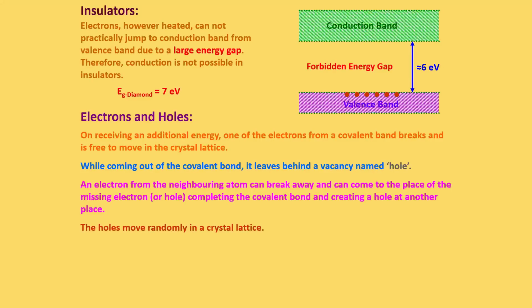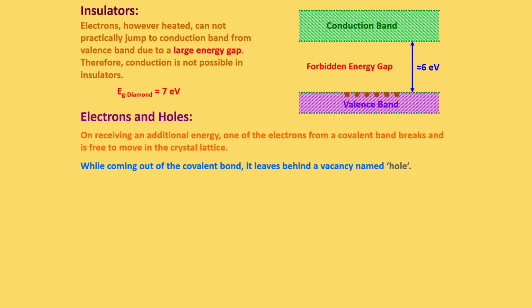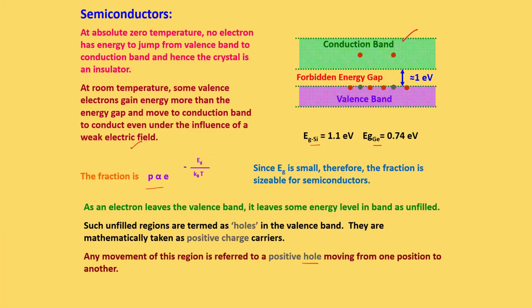Now we are going to study what types of semiconductors there are. Before that, if you want, you can draw the diagram of the insulator. I'm just keeping the screen for 1 minute. Now I'm showing the energy diagram of a semiconductor.